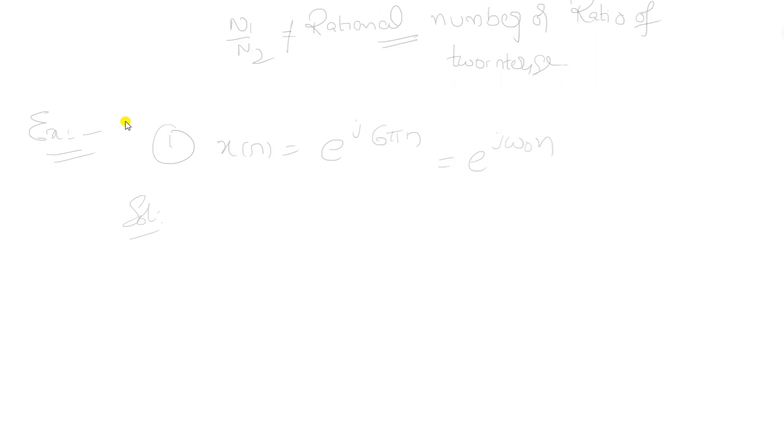By comparing this with that, we can easily define omega naught as 6 pi. According to the definition of the fundamental period, N is 2 pi into m by omega naught, which is 2 pi into m by 6 pi.